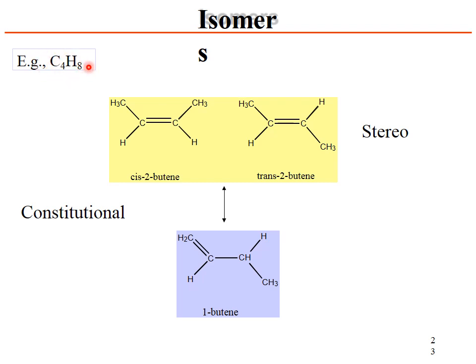And here there is a difference in connectivity. The connectivity is the same, but the orientation of atoms in space is different. Here this is the cis and this is the trans. That is why these are stereoisomers.